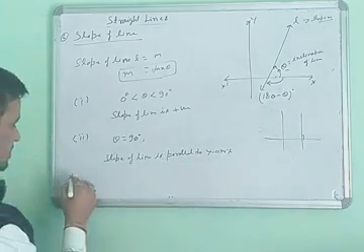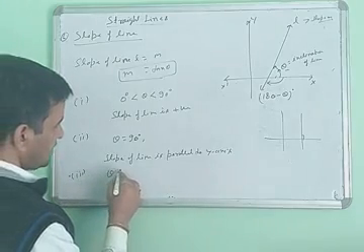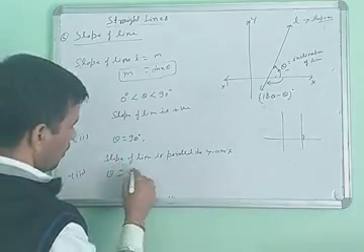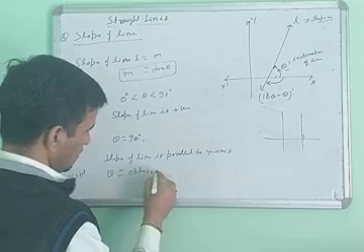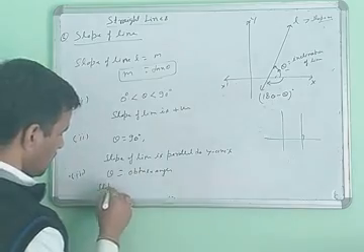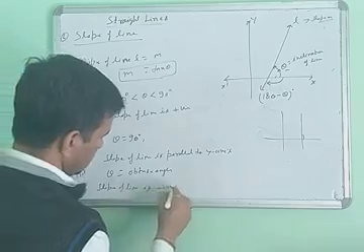Next, the third condition: when theta is an obtuse angle, the slope of the line is negative.